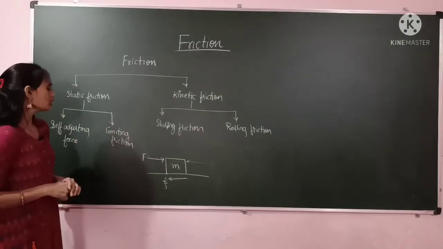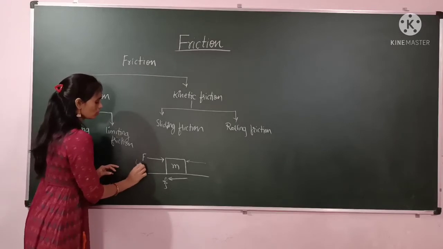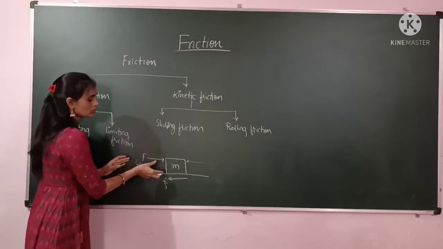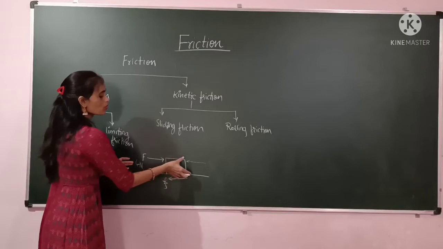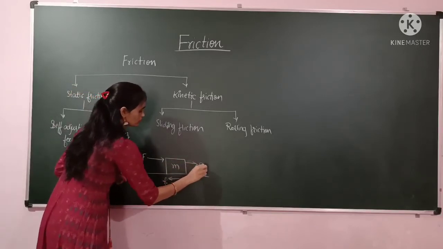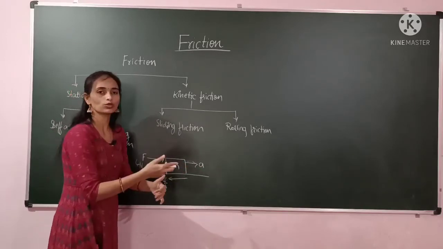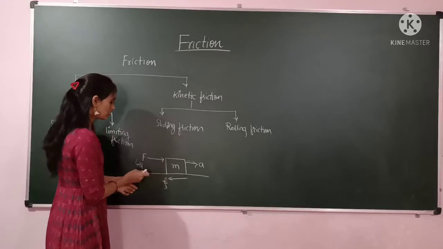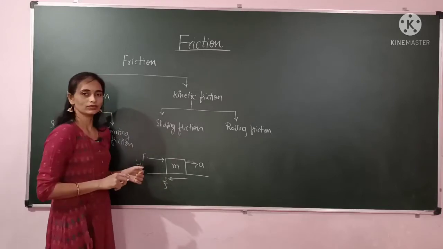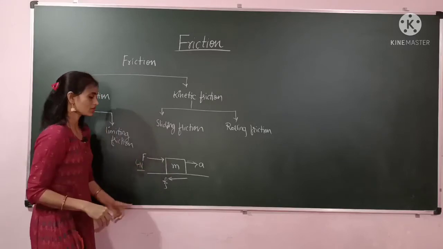Next, limiting friction. Here if you apply 4 Newton force, at that condition this block starts to move with an acceleration. The body has started to move. When the body just starts to move, that force we call the limiting friction. This limiting friction is also called the maximum static friction.